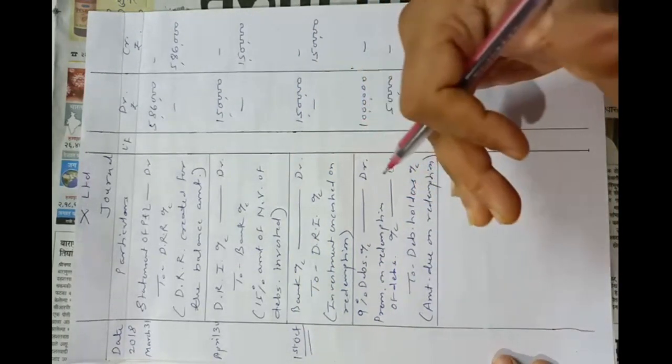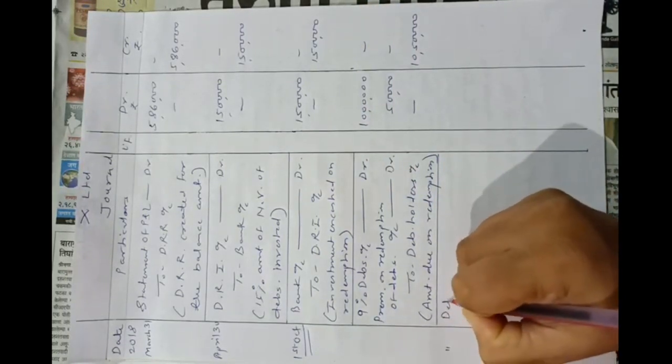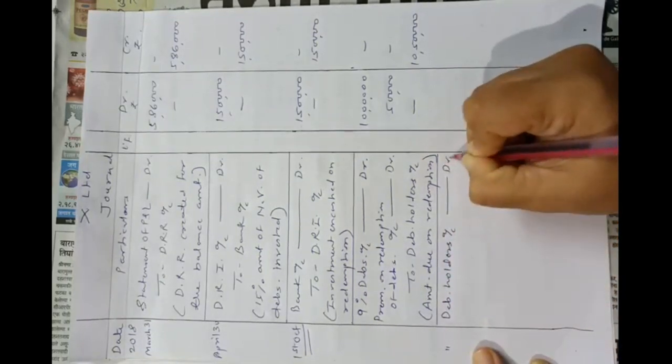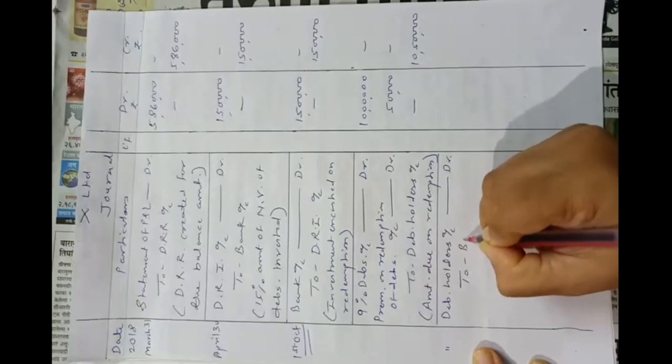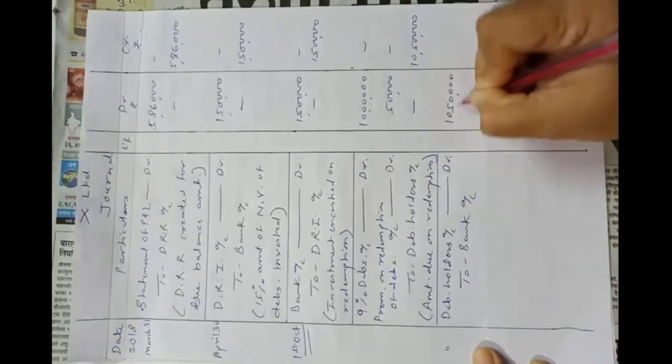Understood? Now, entry of actual payment on the same date, that is on 1st October, debenture holders account debit to bank account. Amount is 10 lakhs 50,000.